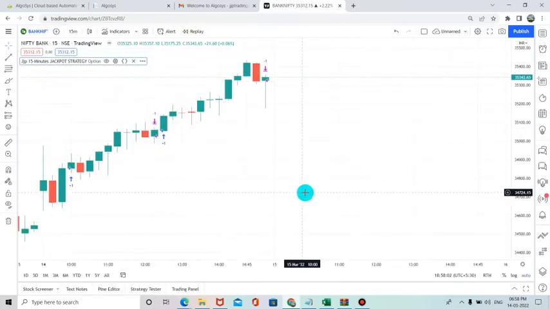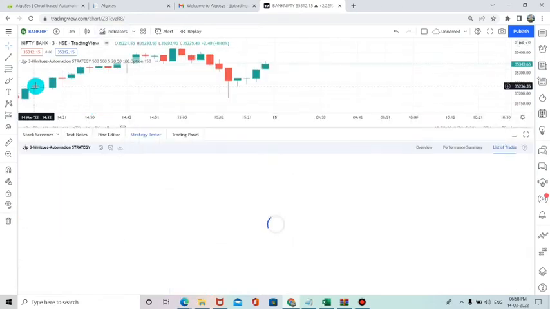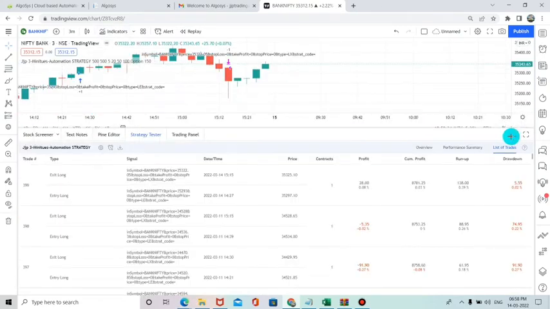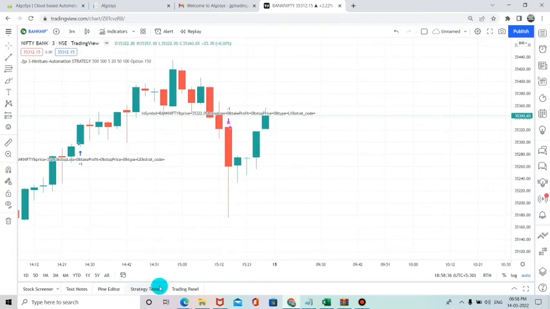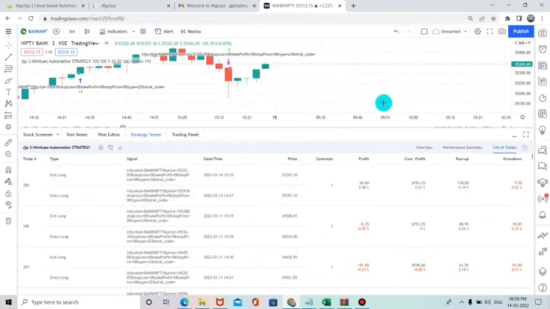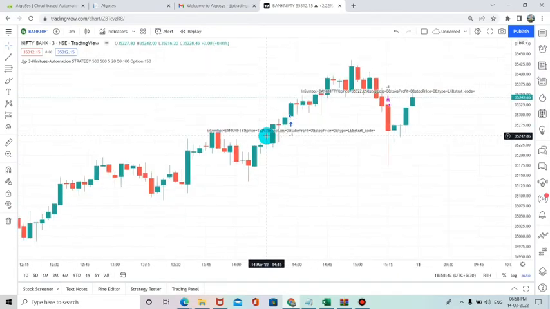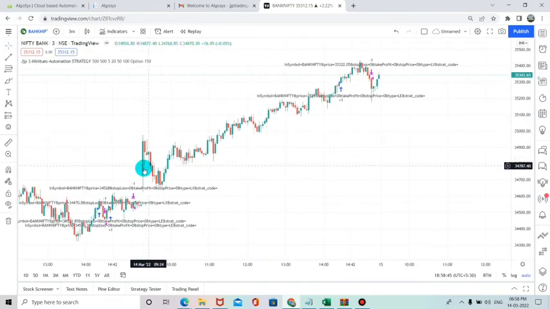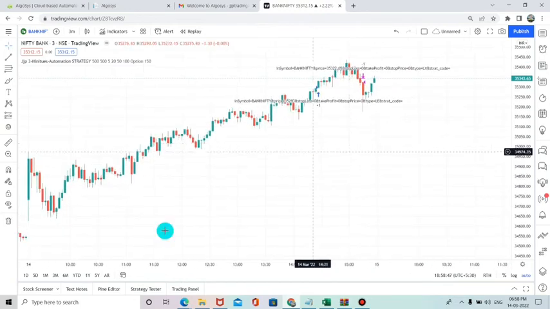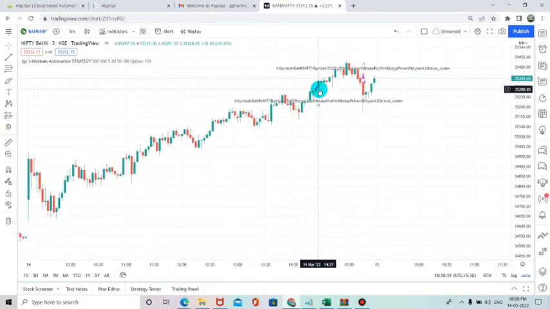Okay, so now I will be showing you our strategy in the 3 minutes time frame. Now I have included our 3 minutes time frame strategy. Today from morning, our 3 minutes time frame strategy has not taken any entry. You can see there is no entry from morning, but finally another trade was executed at 2:27.